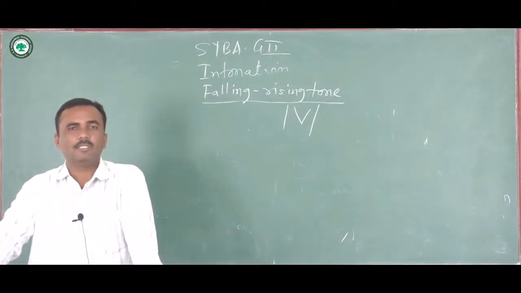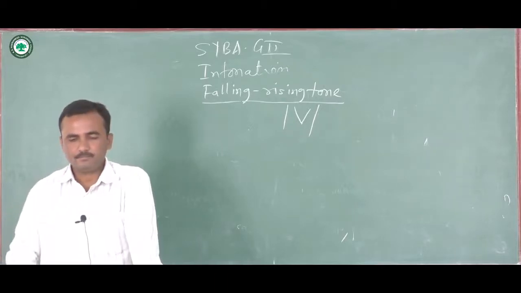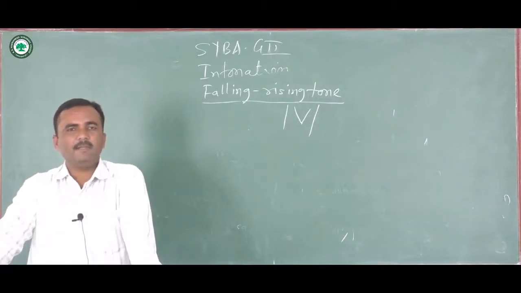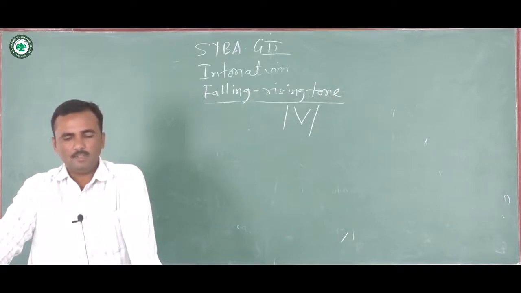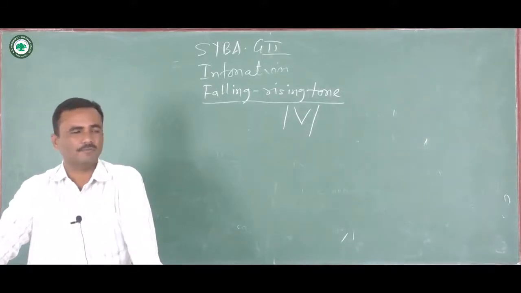When they are brought together, it indicates more than literal meaning. So implied meaning is more important here. The speaker here wanted to convey the hidden meaning or implied meaning. So implied meaning can be speaker's attitudes of doubt, sarcasm, reassurance and apology. Now remember, by bringing together falling and rising tone, speaker can talk about his attitudes of doubts,